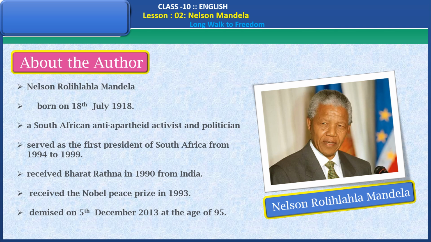He served as the first president of South Africa from 1994 to 1999. He received Bharat Ratna in 1990 from India. He received the Nobel Peace Prize in 1993. He passed away on 5th December 2013 at the age of 95.